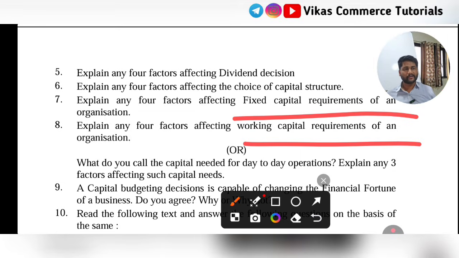Working capital is related with purchasing of current assets, and it is related with day-to-day activities. Wherever we are spending amount on day-to-day activities, that is called working capital. Where we are spending amount on fixed assets for a huge period of time, it is called fixed capital. So study these both questions and the 3 decisions: capital budgeting decision, financing decision, and dividend decision.